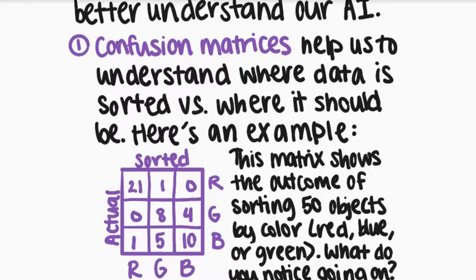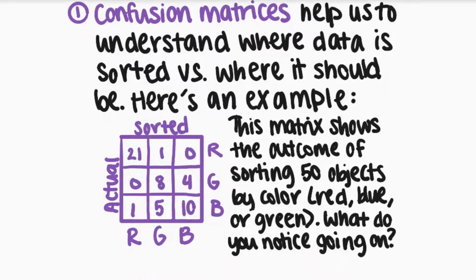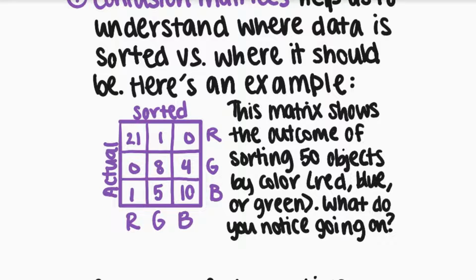First up, we have confusion matrices, which help us to understand where data is sorted versus where it should be sorted. And if you remember, as we discussed in Lesson 3, matrices are grids consisting of rows and columns. So here's a quick example. This matrix shows the outcome of sorting 50 objects by color, whether it's red, blue, or green. What do you notice going on here? Maybe take a moment to pause the video and think about these patterns.